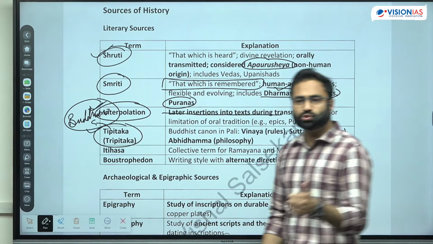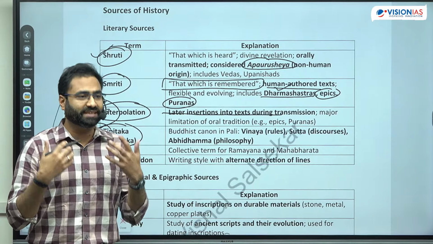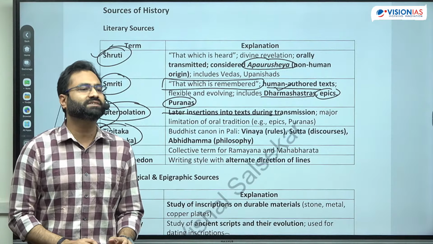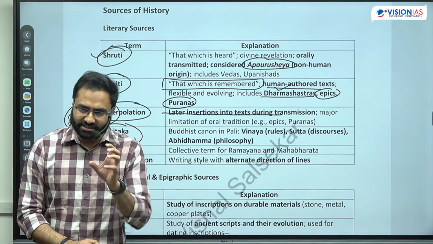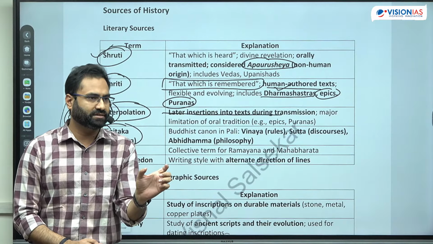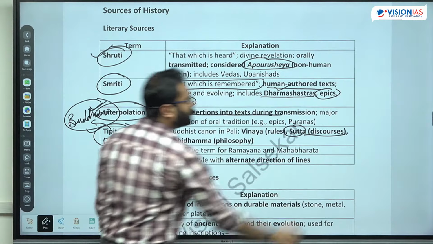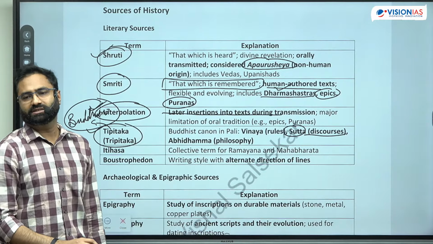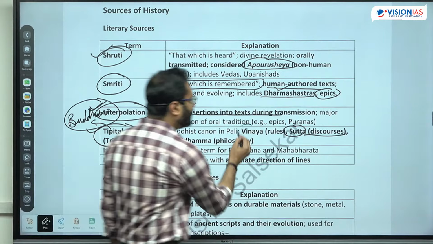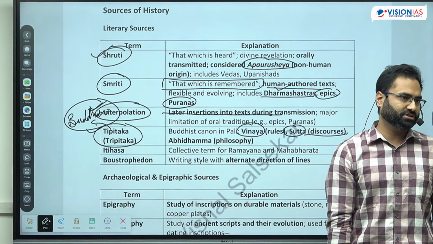What exactly is the Sutta Pitak? Sutta Pitak is talking about what exactly has been said by Buddha. So it is the Buddha's teachings. Now Buddha's teachings are provided in the form of different Nikayas, right? So this is basically the Sutta Pitak. It is the Buddha's teaching, it is the Buddha's discourse. Now next is the Vinay Pitak. Now Vinay Pitak talks about the rules of the monasteries, right?